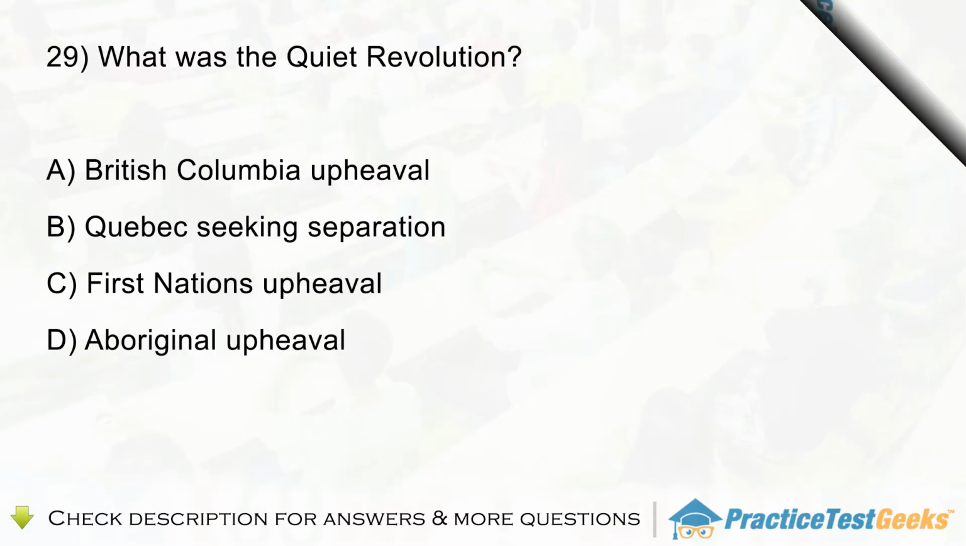Question 29. What was the Quiet Revolution? A. British Columbia upheaval. B. Quebec seeking separation. C. First Nations upheaval. D. Aboriginal upheaval.